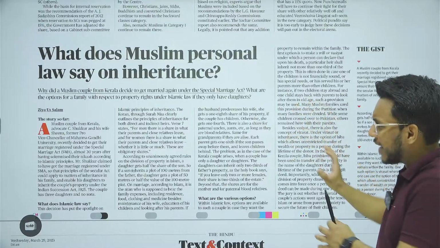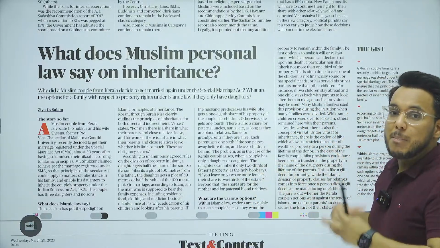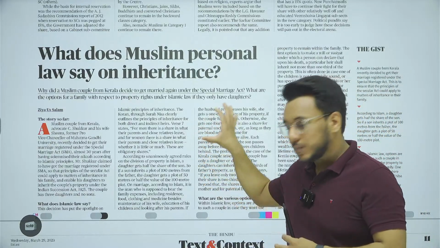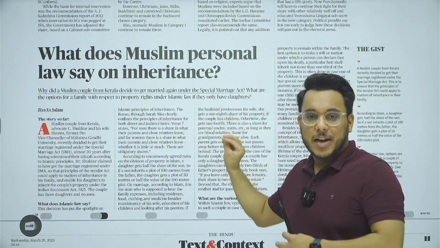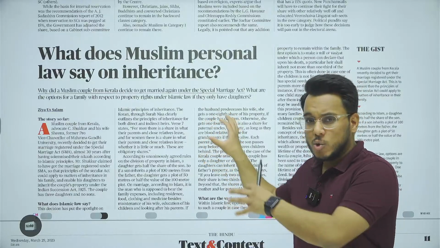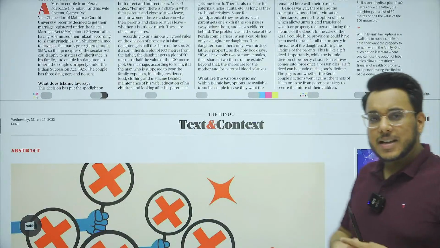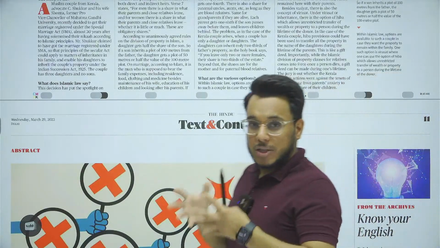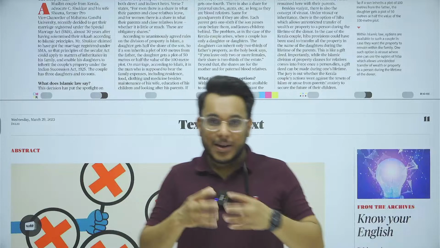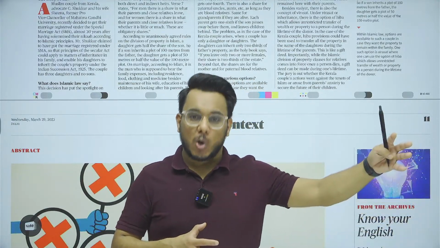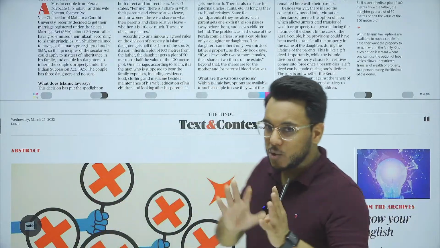Now the article goes into too much bare-bones detail of Shariat law and all such things. So for the examination, much academic substance is not there. I will not advise you to go into too much detail on this article. Now understand this, guys, that social issues is mentioned in GS paper number 1, but in the name of social issues you are not required to go into customary law. That is something you should understand.